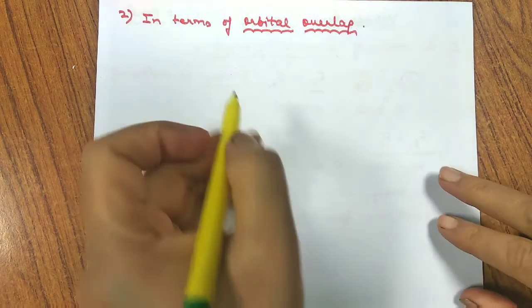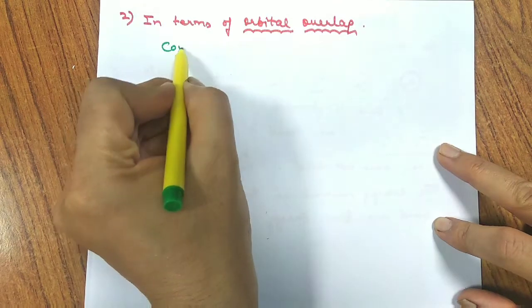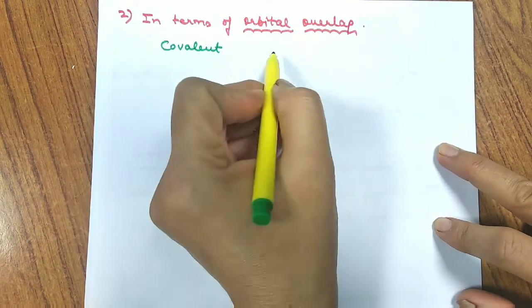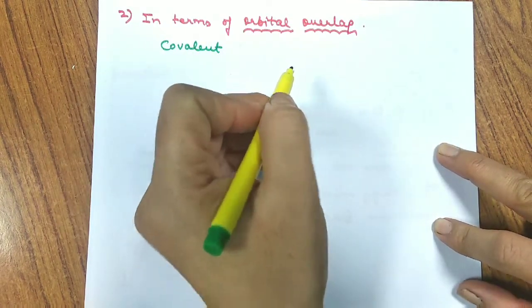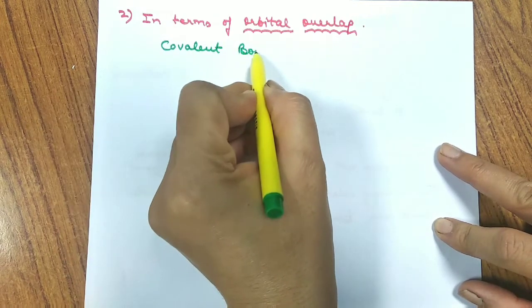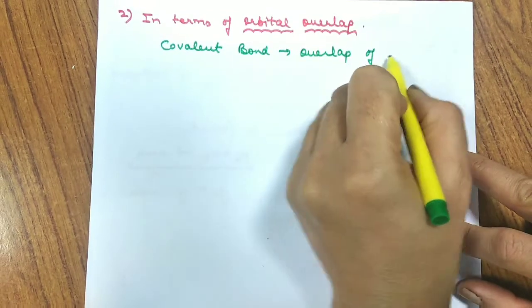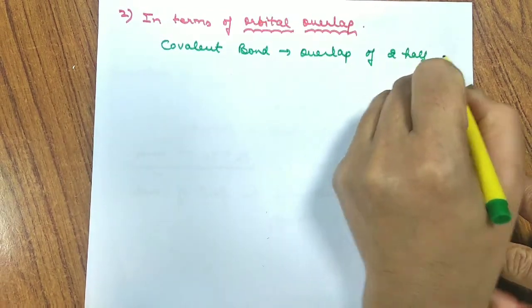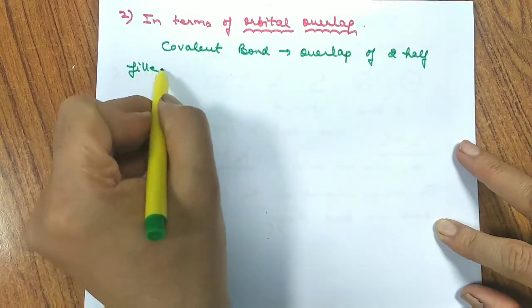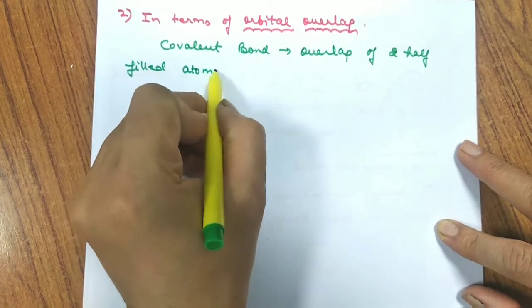So when I write about this overlap, we come to know how a covalent bond has been formed. So a covalent bond is formed by the sharing of electrons, the overlap of two half-filled atomic orbitals. What does it mean?